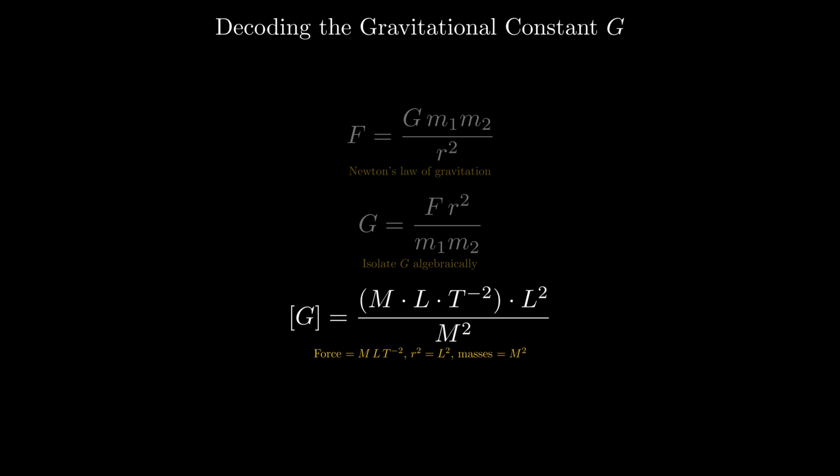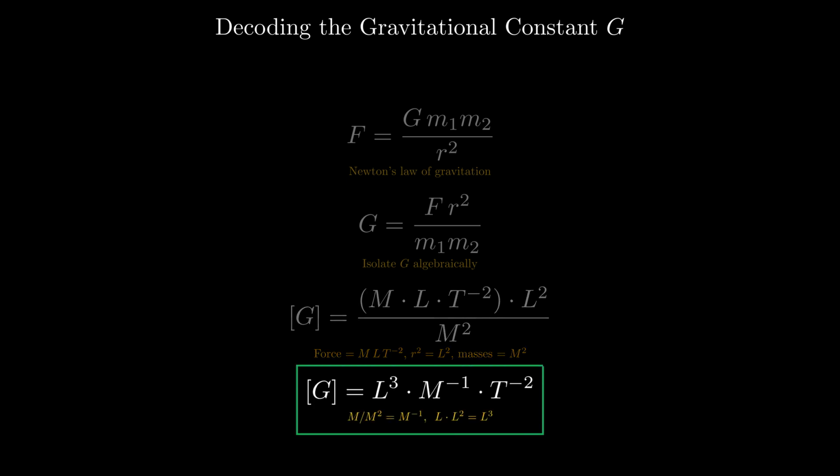Now substitute dimensions. Force is M times L times T to the minus 2. Distance squared is L squared. The two masses give M squared in the denominator. Multiply out: the M in the numerator cancels against the M squared below to leave M to the minus 1, and the L terms combine to give L cubed. So the dimension of capital G is L cubed times M to the minus 1 times T to the minus 2.